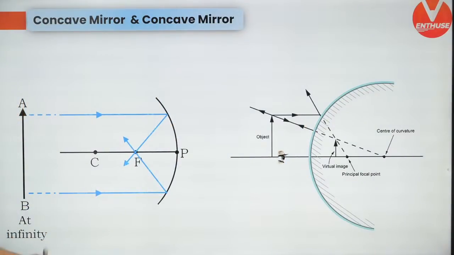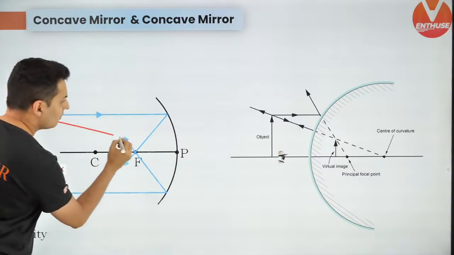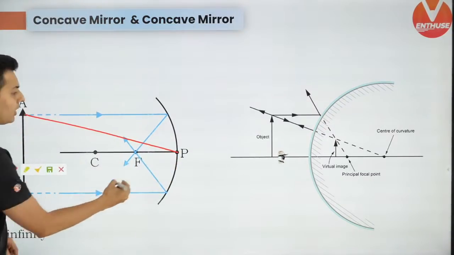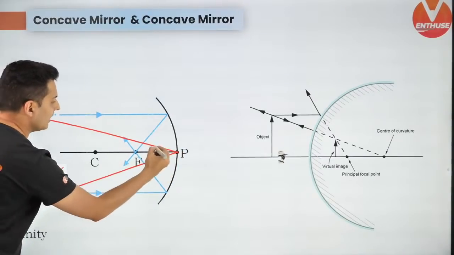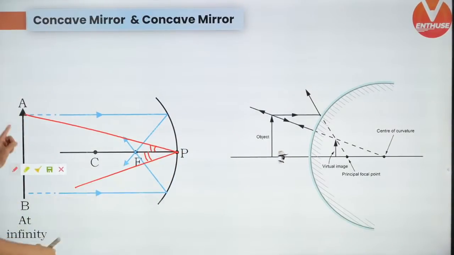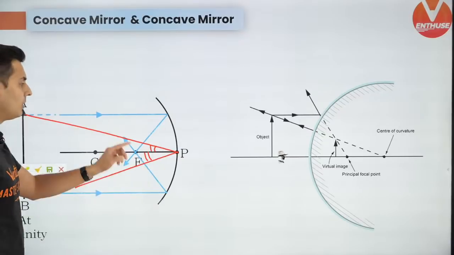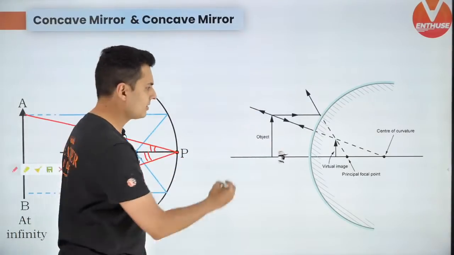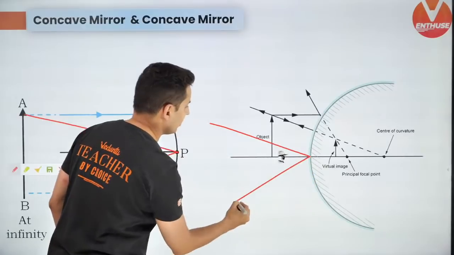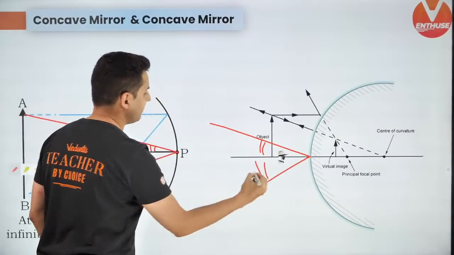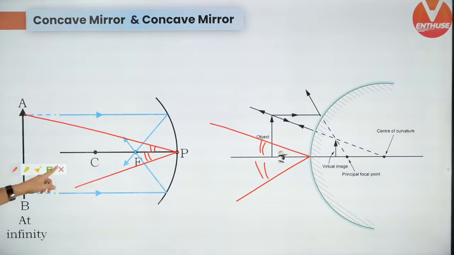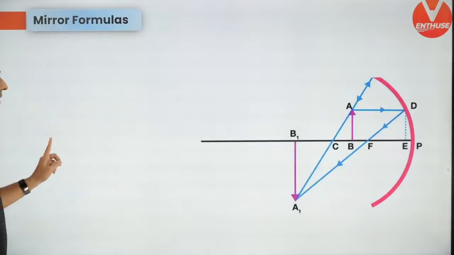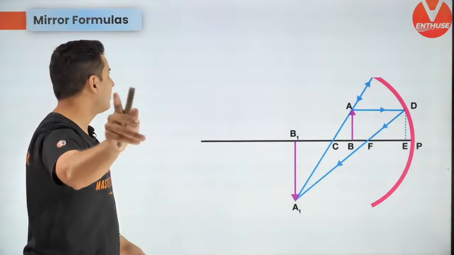Another important rule is that if you draw a ray which passes through the pole, it gets reflected back symmetrically. This is another important rule which can help you solve problems on mirrors or on convex mirror. If there is a ray which is here on the pole, it gets reflected symmetrically below. Remember these rules which will help you form the image during the examination.